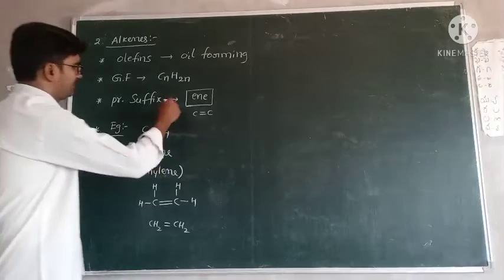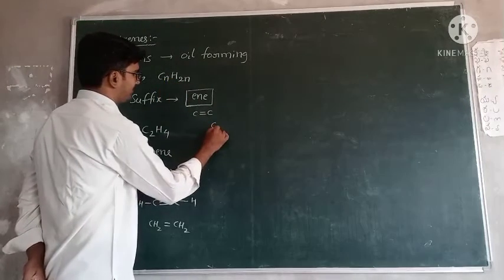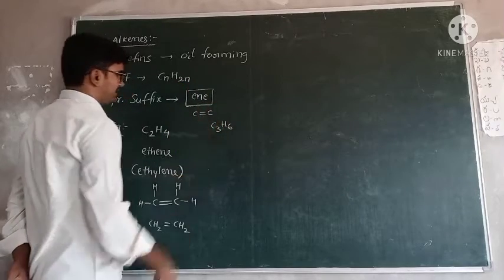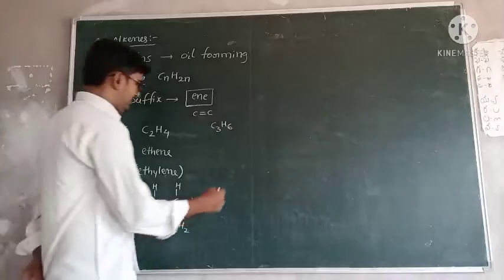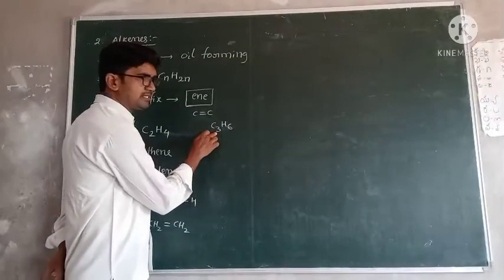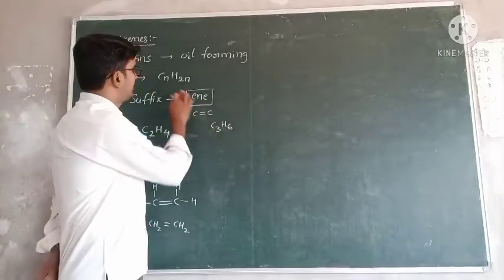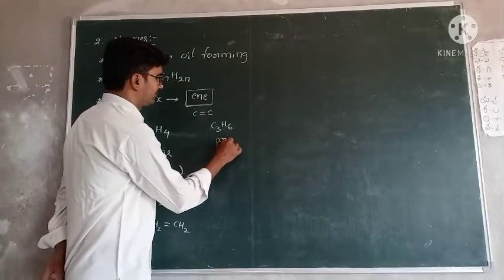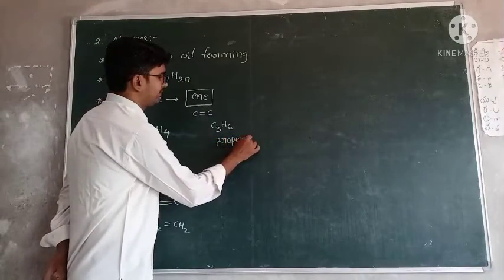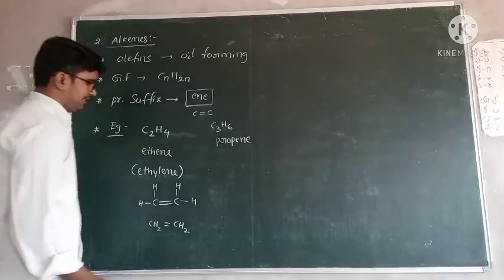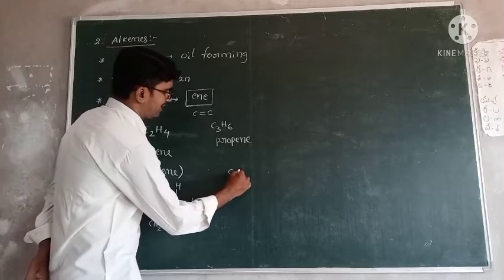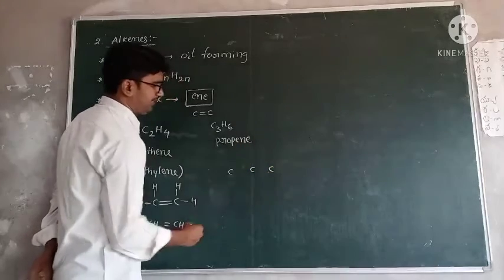Next one. If n is equal to 3, C3, 2 3s are 6, H6. C3H6 means 3 carbons satisfy this formula, so propene. Okay. There is no commercial name. How can you write this type of structure? First write 3 carbons, 1 2 3.